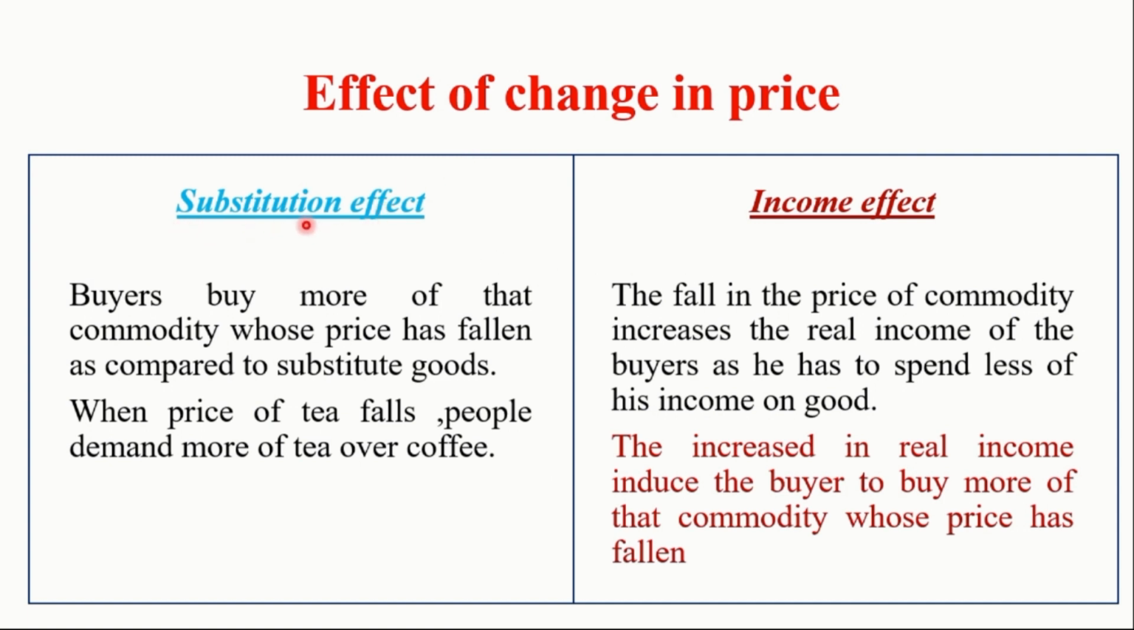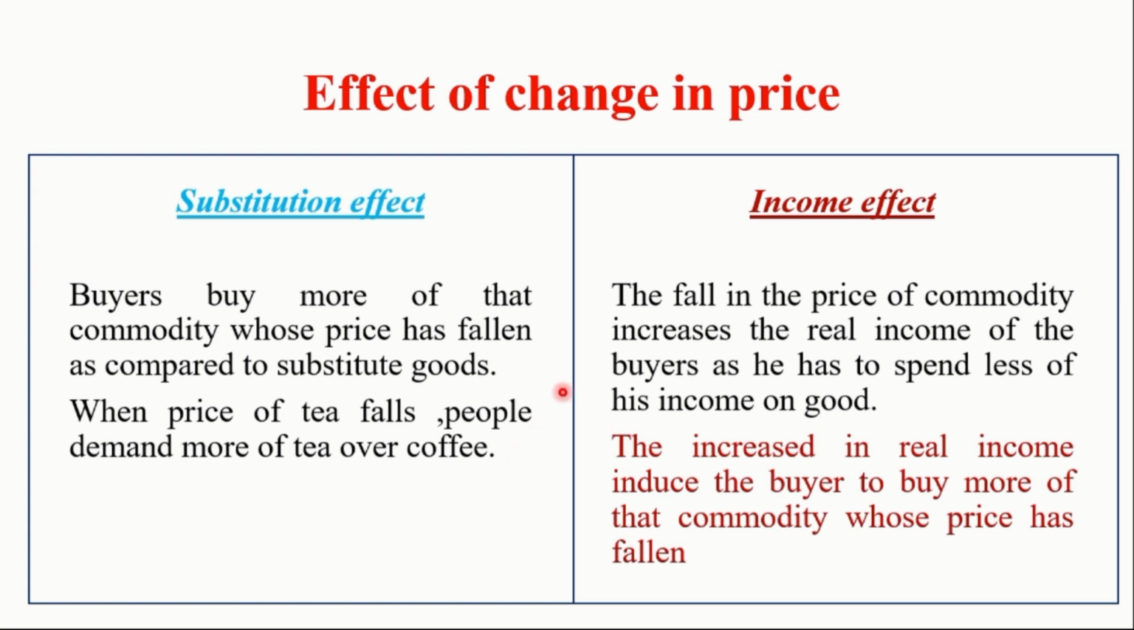One, when the price of a commodity falls, consumers find that that commodity or good has become relatively cheaper than substitute goods. Therefore, consumers purchase more of that commodity whose price has fallen. This phenomenon is called substitution effect. For example, when the price of tea falls, the demand for tea will increase as compared to coffee because the consumer substitutes tea for coffee.